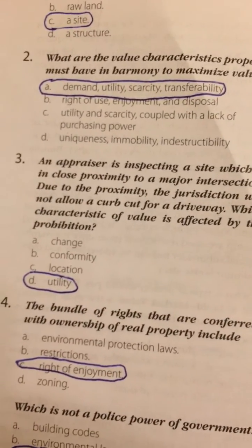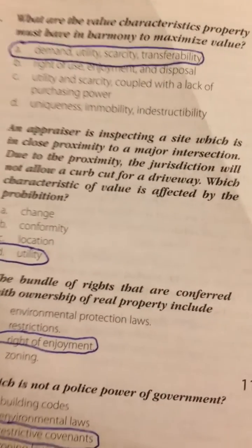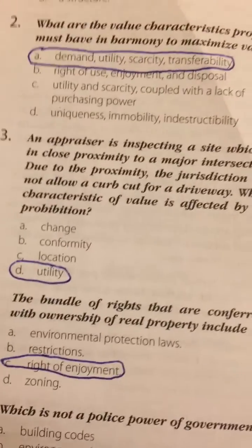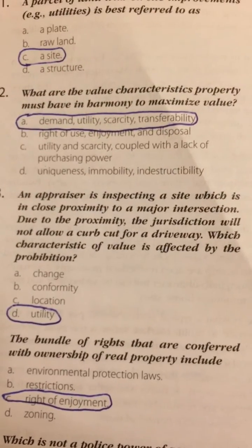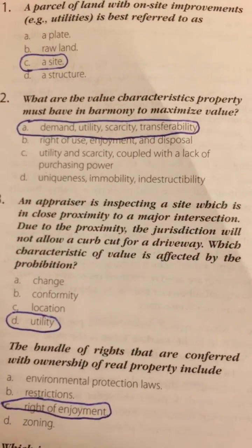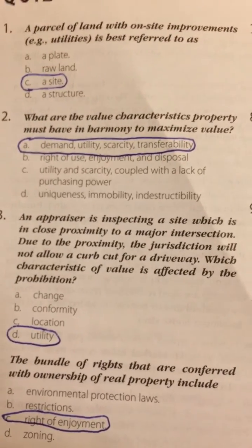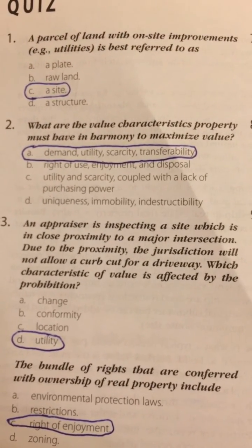Number 3. An appraiser is inspecting a site which is in close proximity to a major intersection. Due to the proximity, the jurisdiction will not allow a curb cut for a driveway. Which characteristic of value is affected by the prohibition?